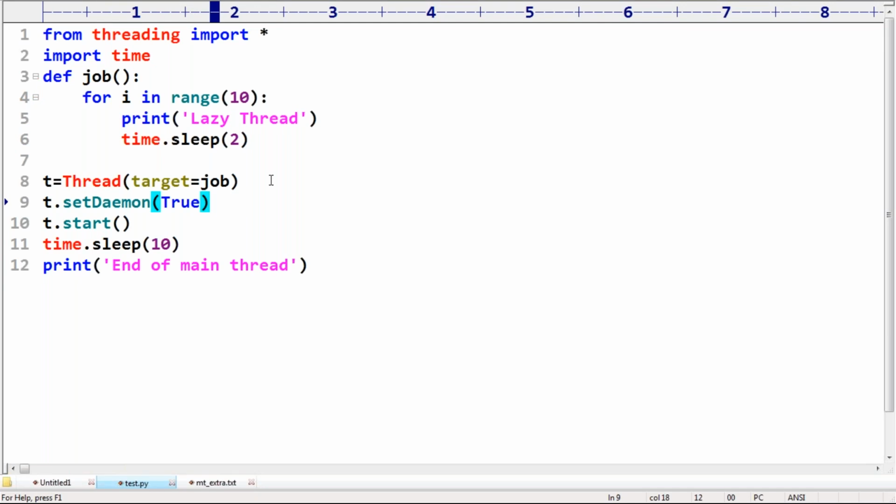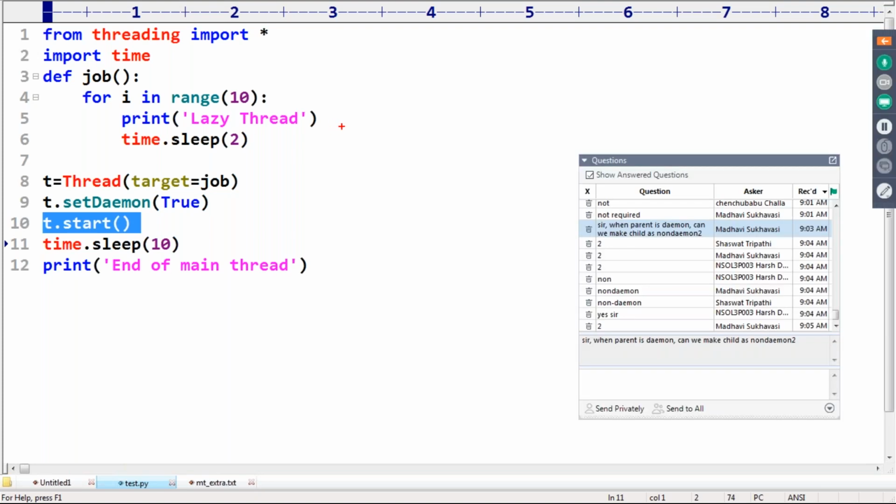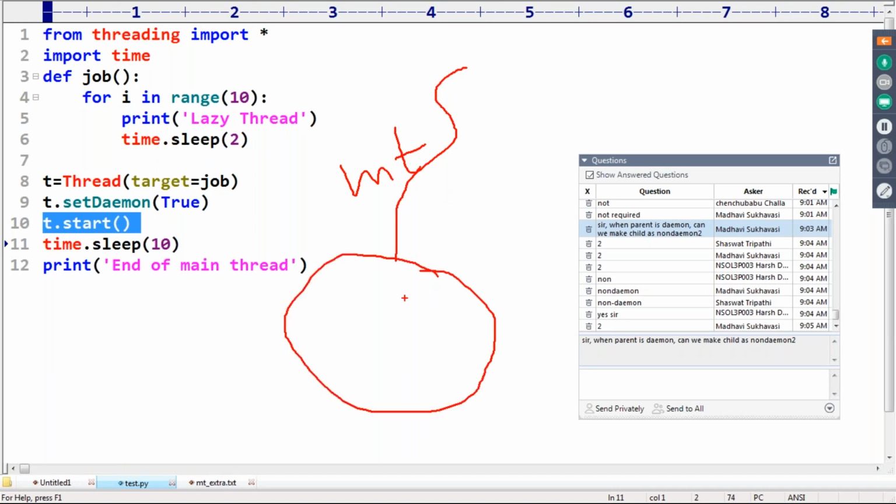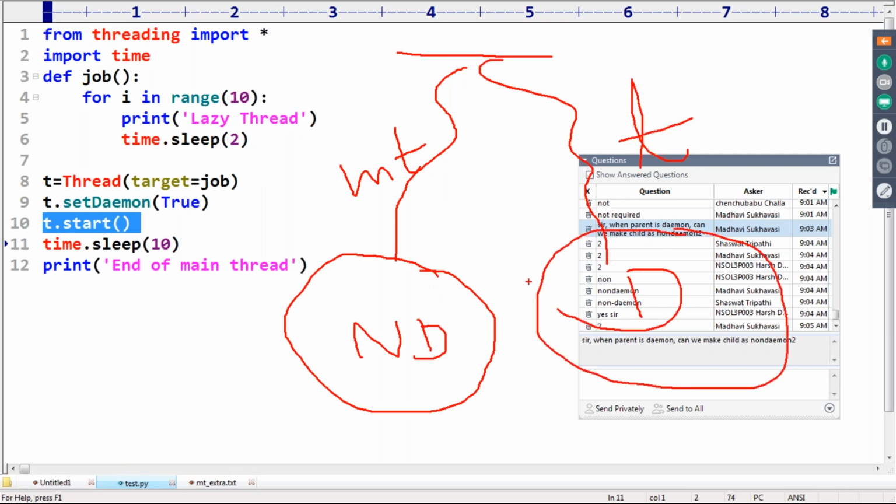Listen very carefully. How many threads are there in this example? Again the same question I'm asking. How many threads are there? Two threads: t.start and main. Main is already there. One is main, the second one is the child thread. Is the main thread Daemon or non-Daemon? Main thread is very clearly non-Daemon. But the child thread is Daemon because explicitly I made it Daemon, sir.